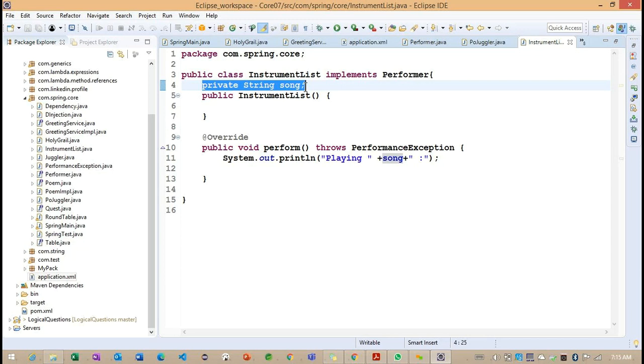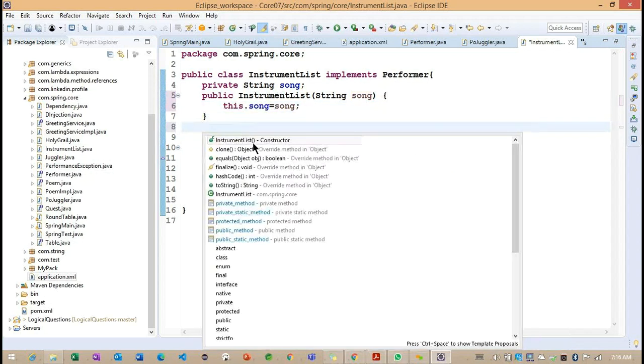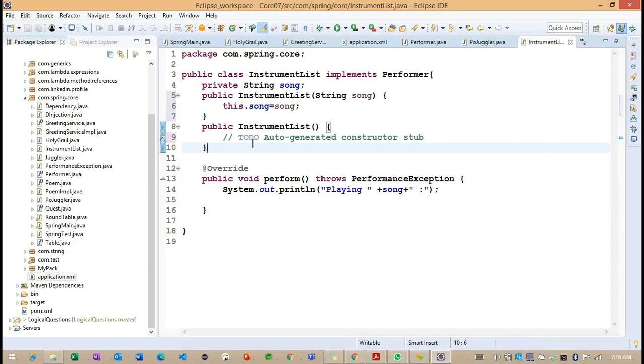So we are having two injections here. Either we can go for the constructor injection or we can go for the setter injection. To work on the constructor injection, what are the steps we need to write here? Whether you are going to work on any parameterized constructor, here we can define String song, and then this.song = song, right? This we already identified in the previous example when we worked on our PostGler class, because in the PostGler we defined the constructor injection. So we don't want to work on the constructor injection.